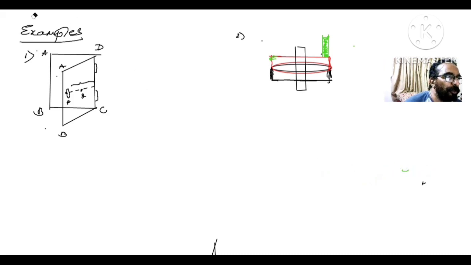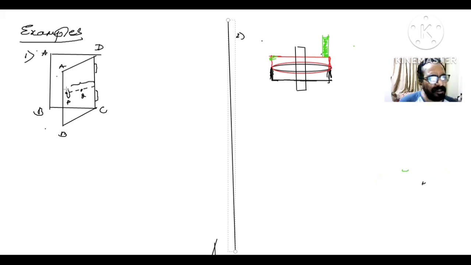So listen here. See the door. I'll give an example. The first example: the handle of the door is always fitted at a maximum distance from the hinges of the door. You see what happens here.